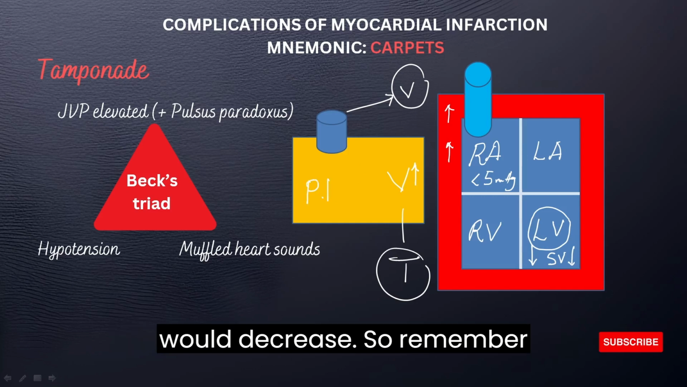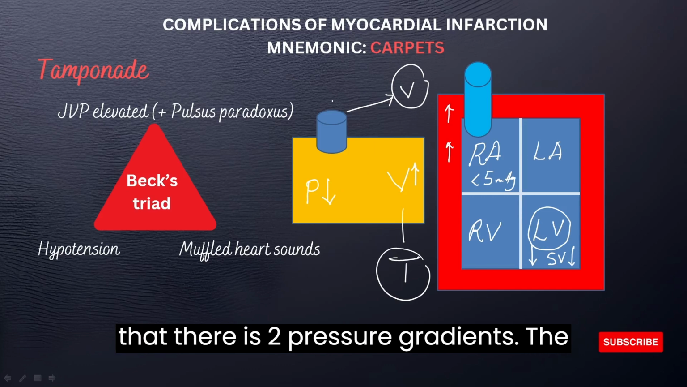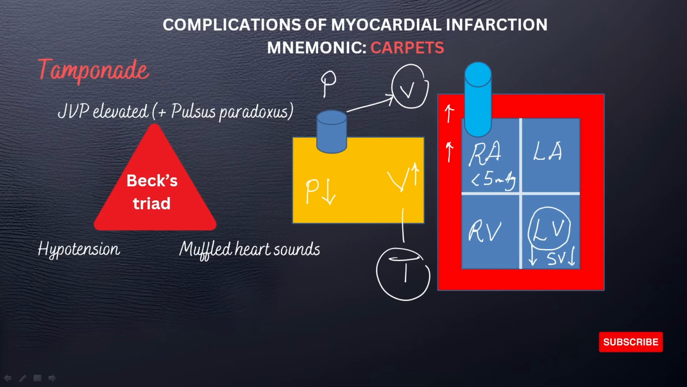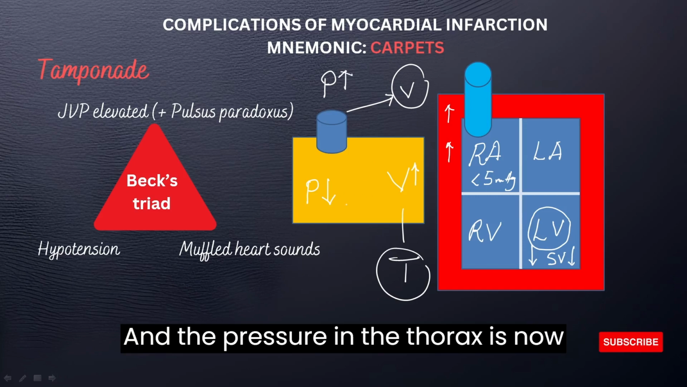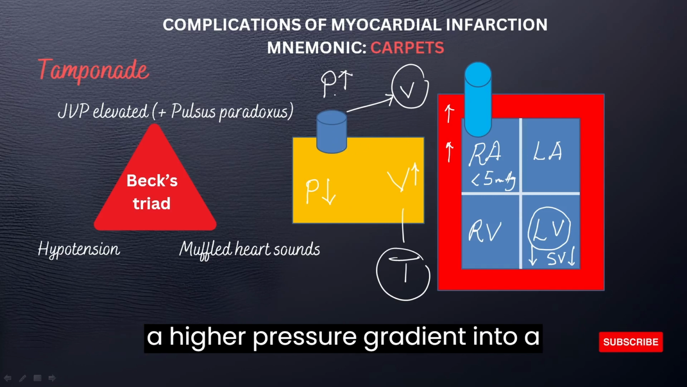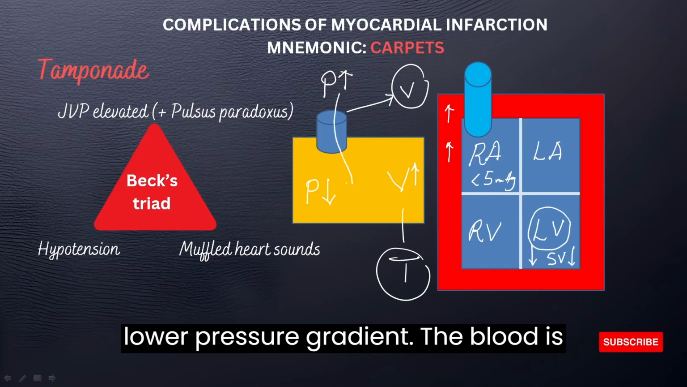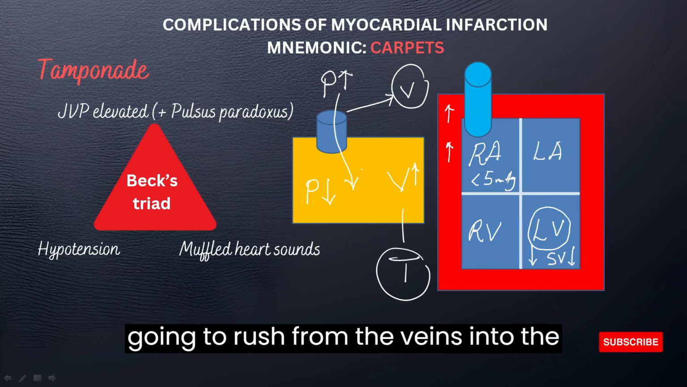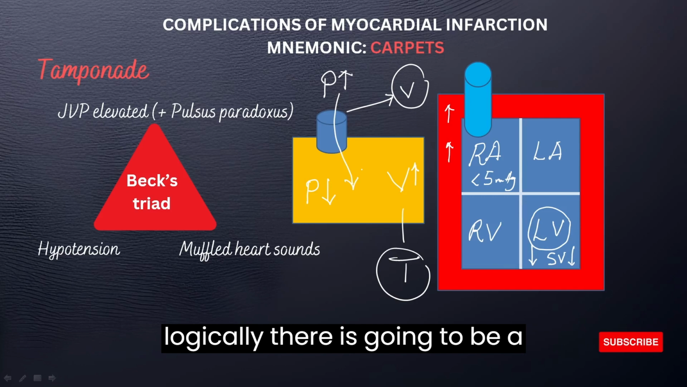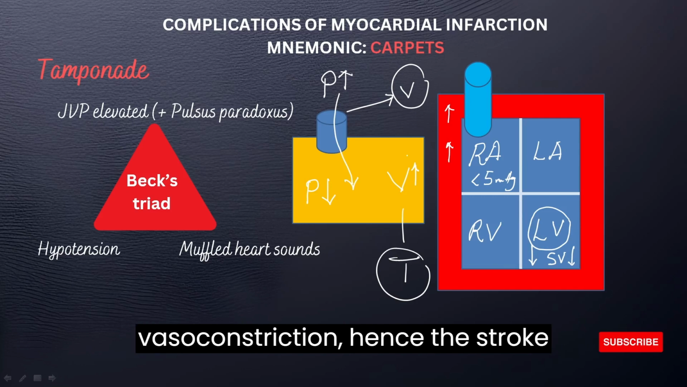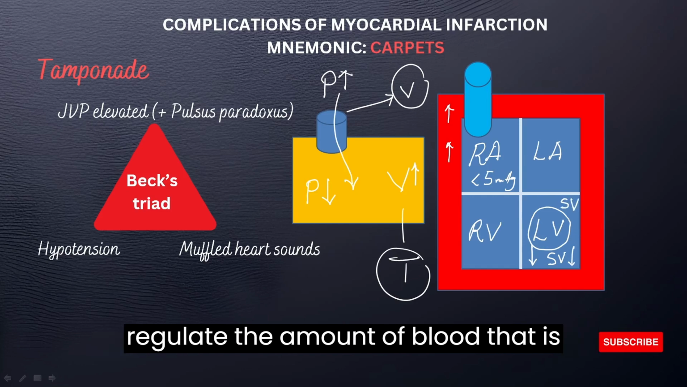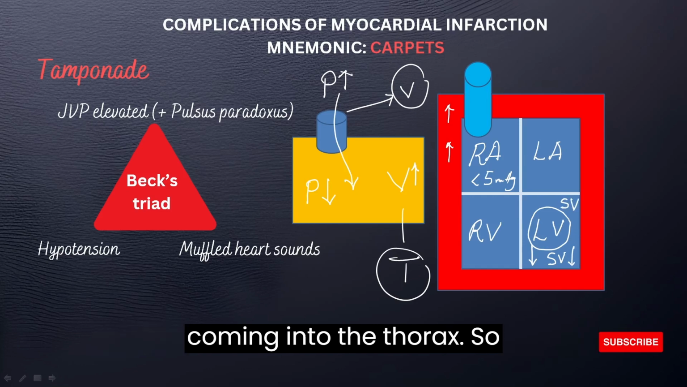will decrease. So remember that there are two pressure gradients. The pressure in the veins is now high, and the pressure in the thorax is now low. So there is going to be a flow from a higher pressure into a lower pressure. The blood is going to rush from the veins into the thorax. At some point, physiologically, there is going to be a vasoconstriction, hence the stroke volume would decrease physiologically to regulate the amount of blood that is coming into the thorax.